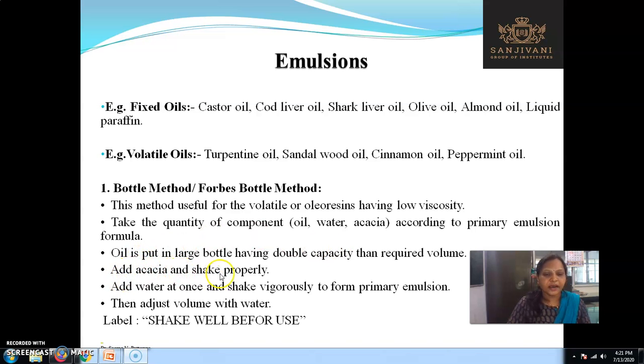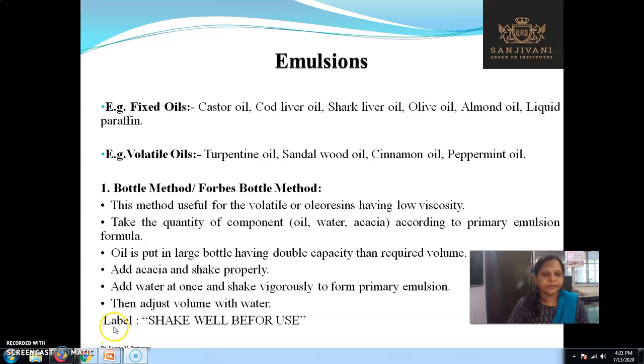Add acacia and shake properly. Means first you have to take oil, then you have to add acacia. This order of mixing is very necessary. In the bottle method, first you have to take oil, then add acacia, then add water at once. This "at once" is very important. Shake that bottle vigorously to form the primary emulsion, and then adjust the remaining volume with the water.